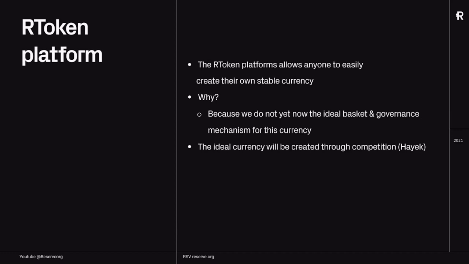And the reality is, while we have a pretty good idea of what we think that currency might look like, we don't have an exact idea of the ideal basket or how that currency should be governed. And so basically we're going to start creating some currencies, but if at one point an individual or a company doesn't agree with our point or with our ideas and thinks they can create a better currency, they can do that on the platform. And then when their currency has more adoption or people like it more, then that might become the dominant stable currency.